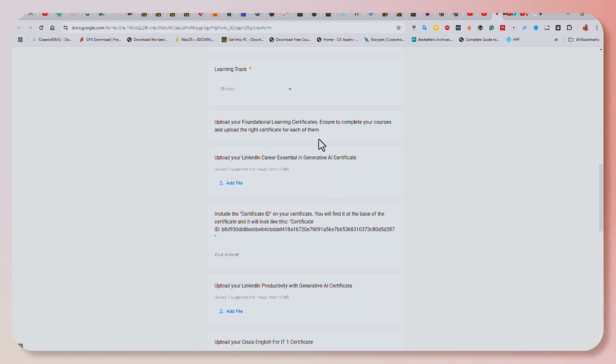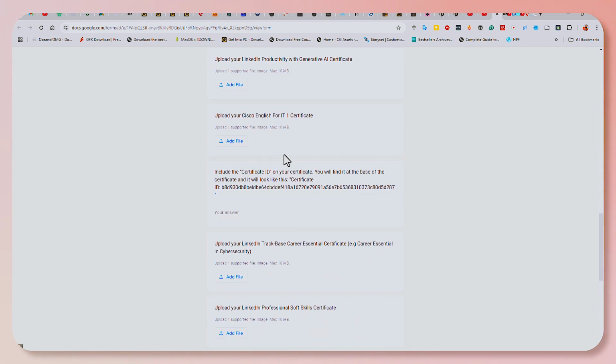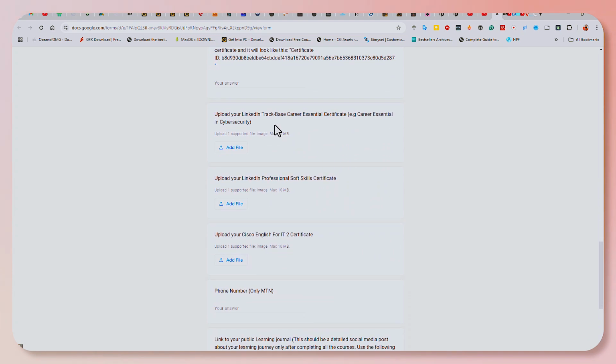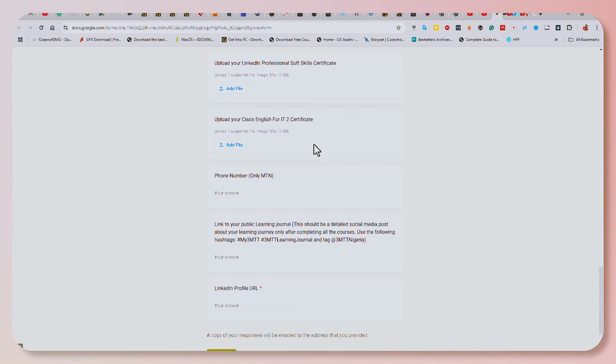The mandatory certificates are these. You have to upload your LinkedIn Career Essentials in Generative AI certificate. Then you have to upload your LinkedIn Productivity with Generative AI certificate. Then English for IT1. And then one of your career essentials. If you are doing cybersecurity, it'll be Career Essentials in Cybersecurity. If you are doing data analysis, then Career Essentials in Data Analysis. If you are doing product management or project management, then it's Career Essentials in Project Management, just like that. So your own specific career essential. Then you upload the professional soft skills certificate and the English for IT.